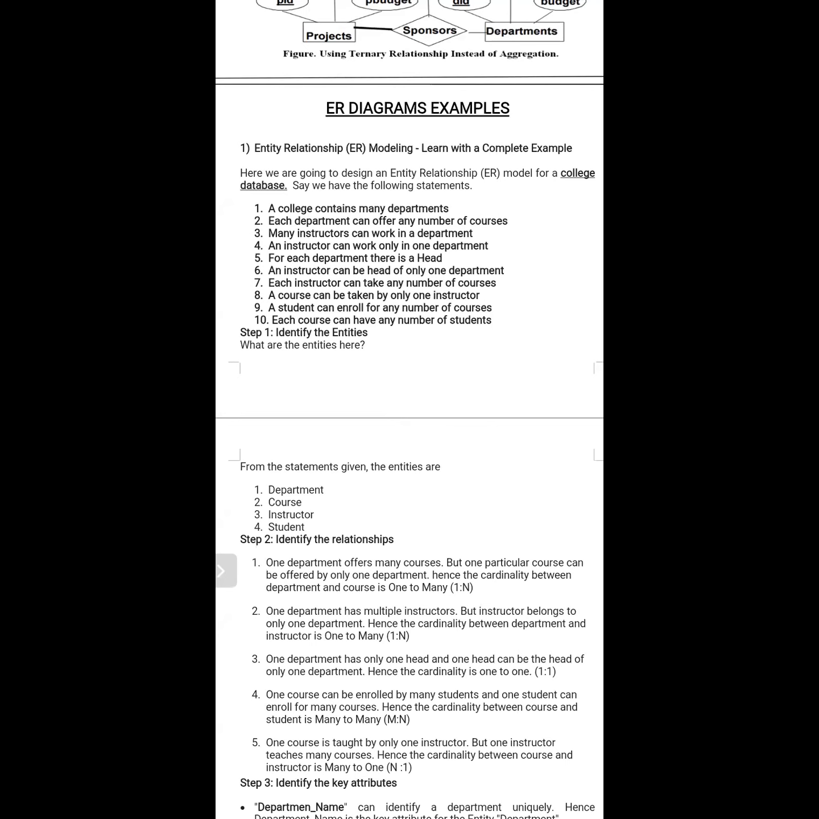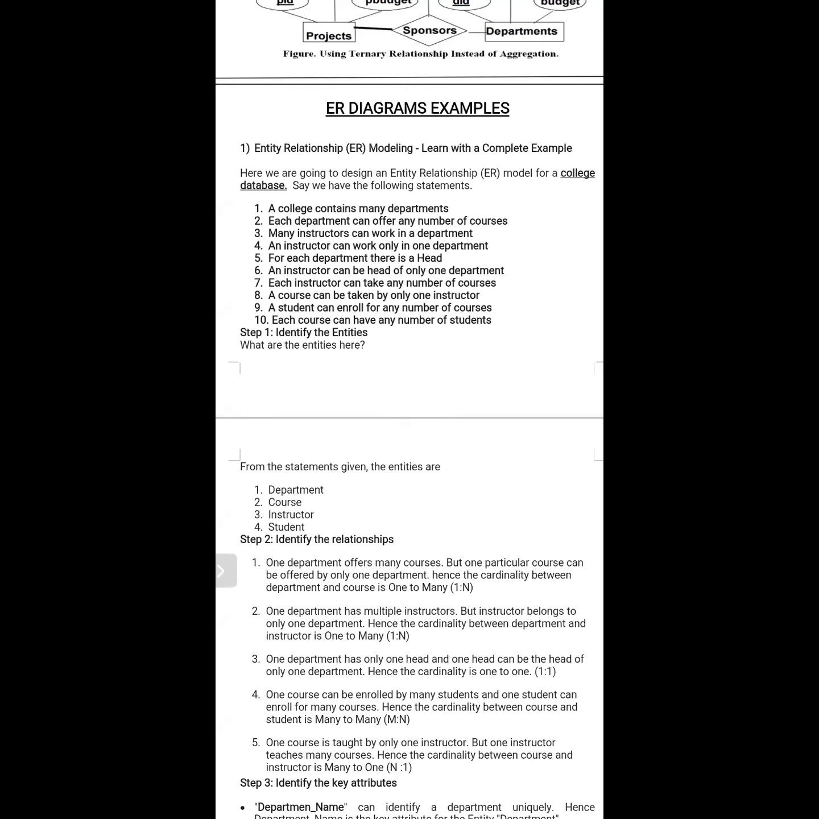The first condition is a college contains many departments. How can you understand this? It means we try to represent many departments in the college. Second, each department can offer any number of courses. So here some relationship is there: courses and departments, and each and every department offers some courses. Many instructors can work in a department. So here instructor is also considered one of the entities, and the relationship between department and instructor is works in.